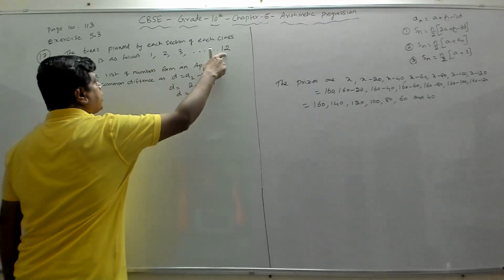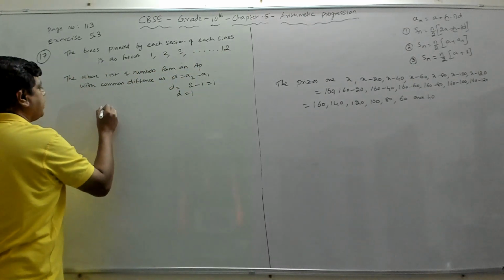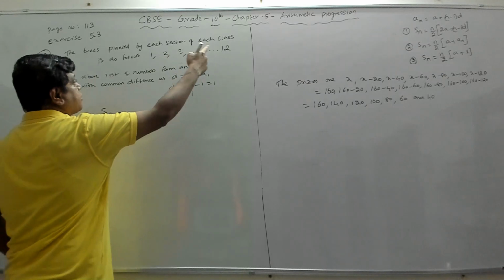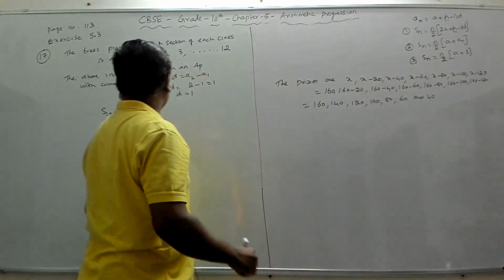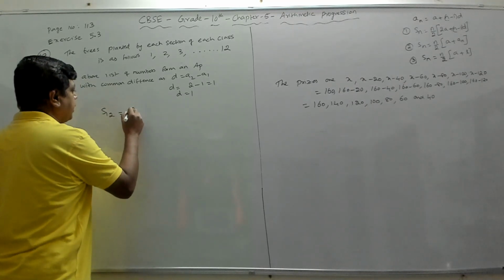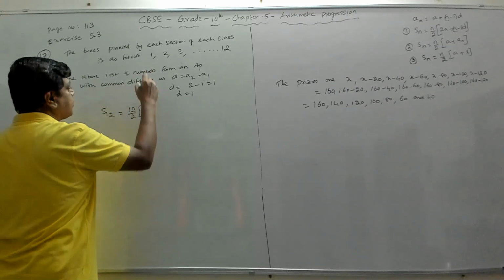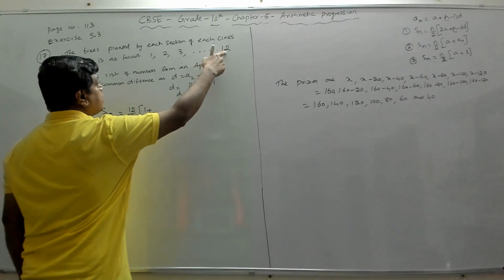Now we should find the sum of first 12 terms. How many terms are there? 12 terms are there. 1, 2, 3, like the 12 terms. So we should find S12. And we know the last term. When we know the last term, then we can use this formula, n by 2 into A plus AN. So n is 12, by 2 into A, the first term, plus A12, this, 12.